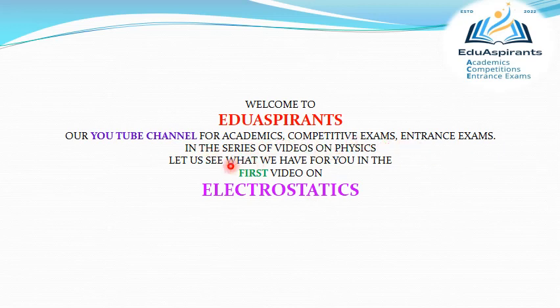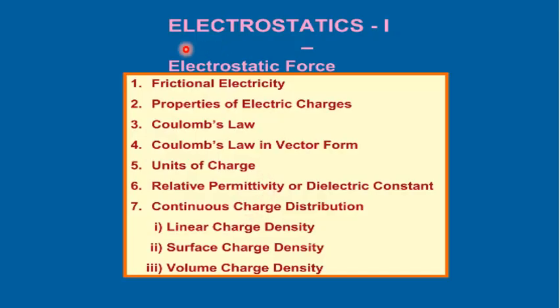In the series of videos on physics, let us see what we have for you in the first video on electrostatics. Electrostatics. First topic is frictional electricity. Second, properties of electric charges. Third, Coulomb's law. Fourth, Coulomb's law in vector form. Fifth, units of charge. Sixth, relative permittivity or dielectric constant. Seventh, continuous charge distribution. First, linear charge density. Second, surface charge density. Third, volume charge density.